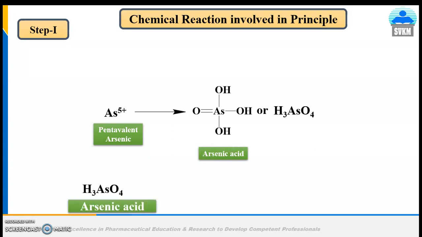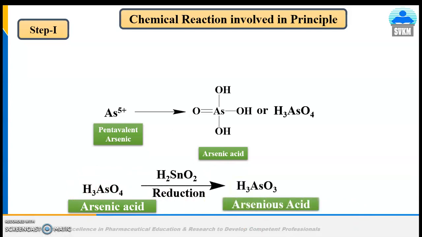This arsenic acid is further treated with a reducing agent like stannous chloride, potassium iodide and zinc, and the arsenic acid is reduced into arsenious acid.